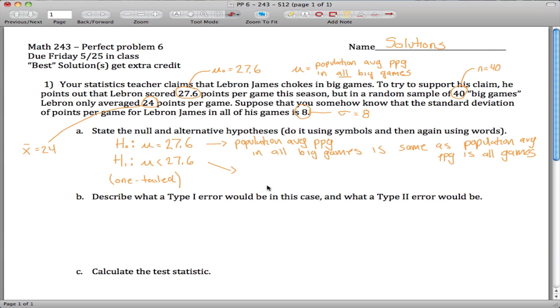And what this one is saying is that the population average points per game in big games is less. Is less than, maybe I'll just put an arrow, is less than this thing right here, that he chokes, that he does worse in big games.